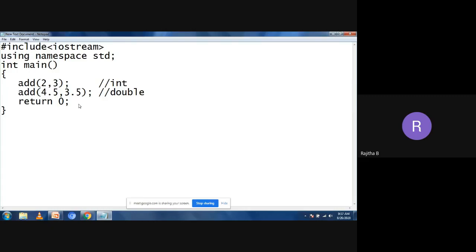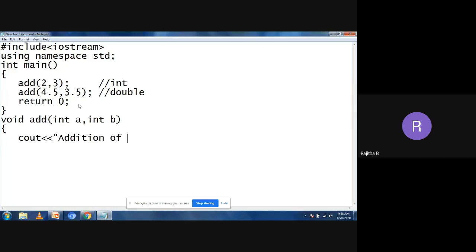Now come to the function definition. I'm taking the add, I'm taking the int a comma int b. So I want to perform the addition. Simply I'm printing like this.